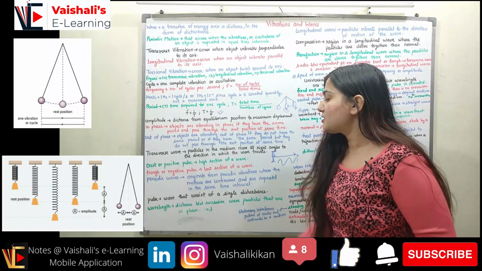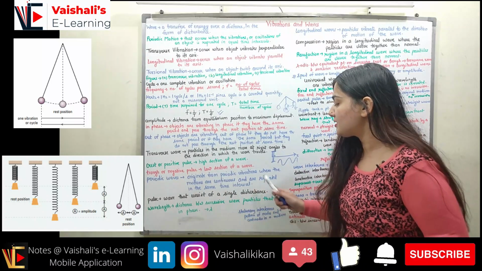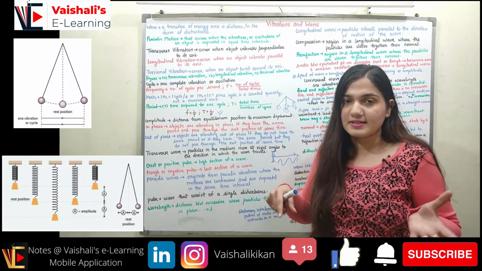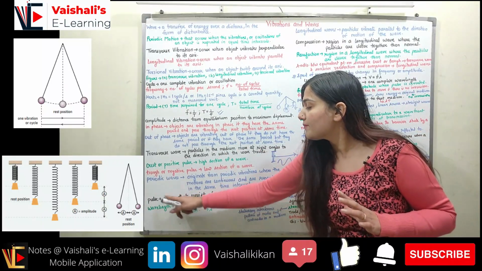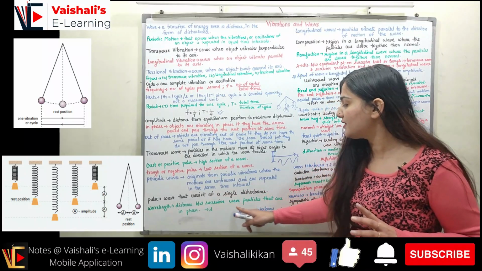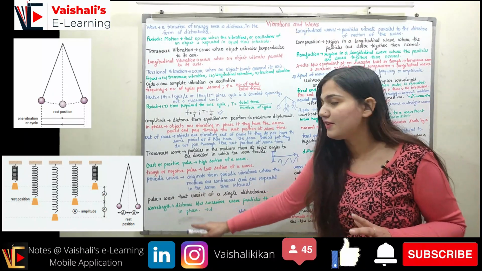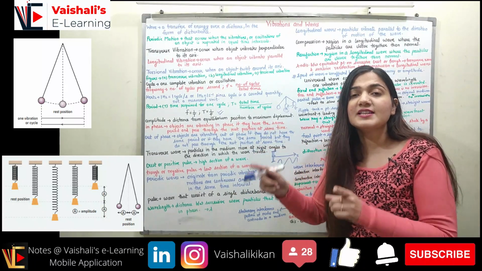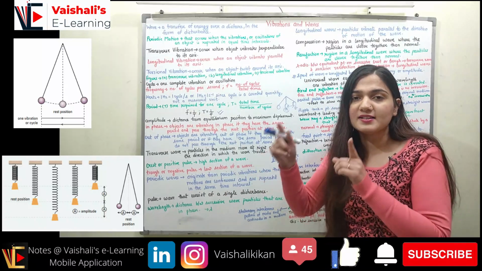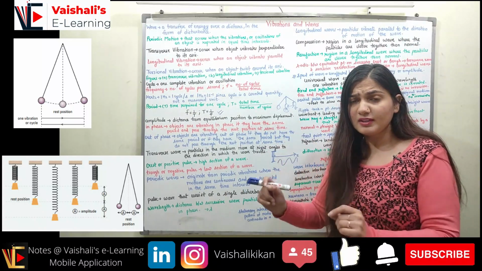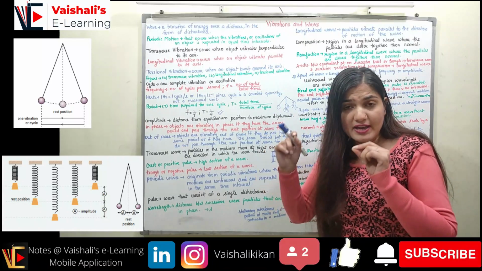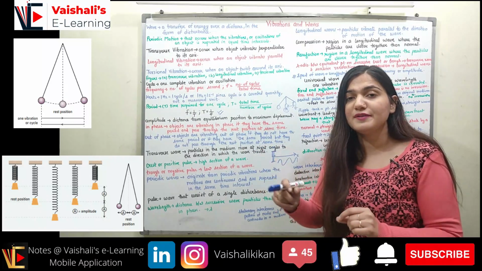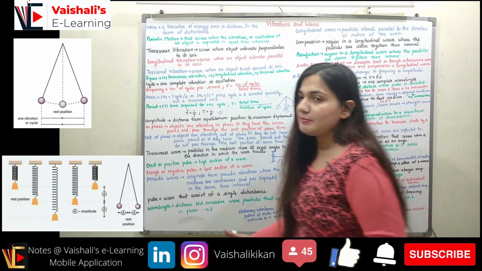So now coming to the pulse. A pulse is a wave that consists of a single disturbance. If I have only a single disturbance in a wave, then I can call it a pulse, right? Coming to the wavelength. Wavelength is the distance between successive wave particles that are in phase. If I find two successive particles which are in phase, the distance between these two particles is the wavelength. It is represented as lambda.